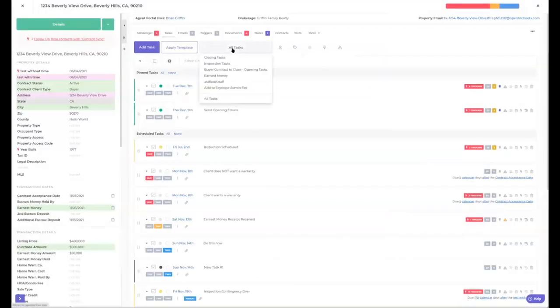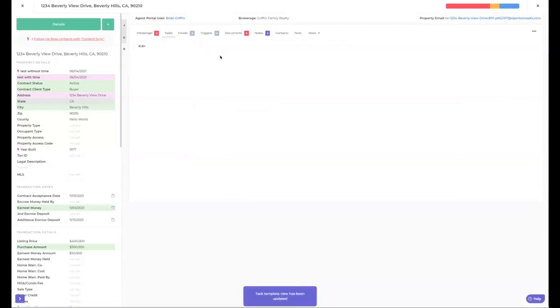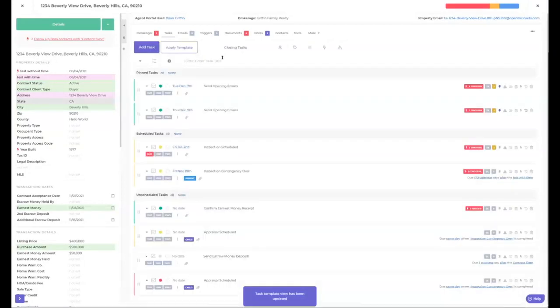This is going to show you what tasks you're viewing. So are you viewing all your tasks from all the templates that you brought in, or do you just want to see the closing tasks? If I just want to see the closing tasks, I can click on that, and it's going to pull up everything that I've classified as closing. So I'm going to pop this open so we can see what's going on here right now. But these tasks were a part of my closing tasks. So if I don't want to see that and I just want to see, let me see, this one only has 1 task in it, I believe.